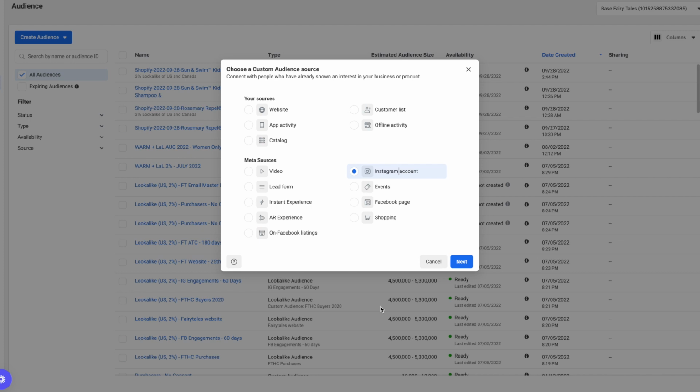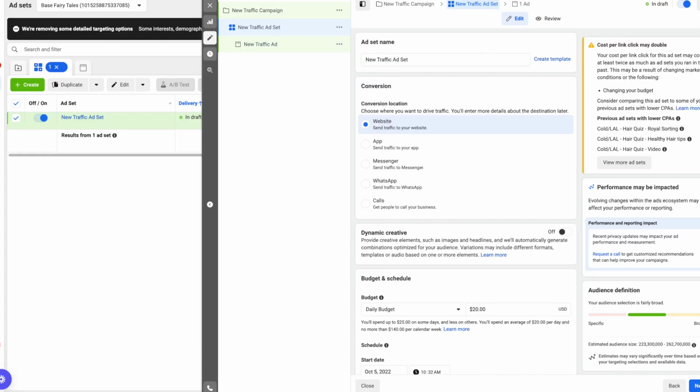Everyone. So we are quickly going to go over the different types of Facebook audiences that you can use for your Facebook targeting and your Facebook ads. I feel like I just said Facebook 10 times. Okay, so let's start here.